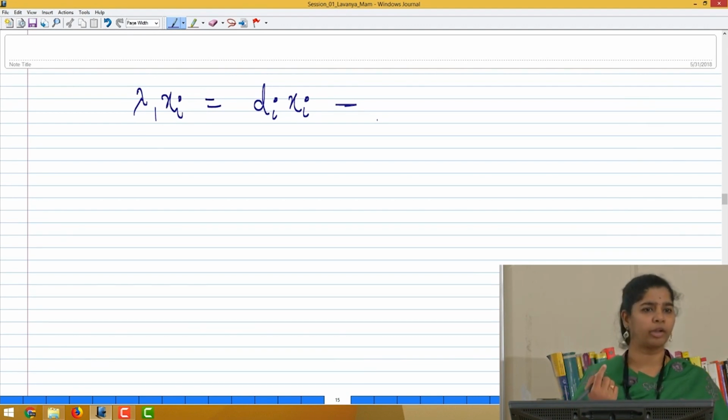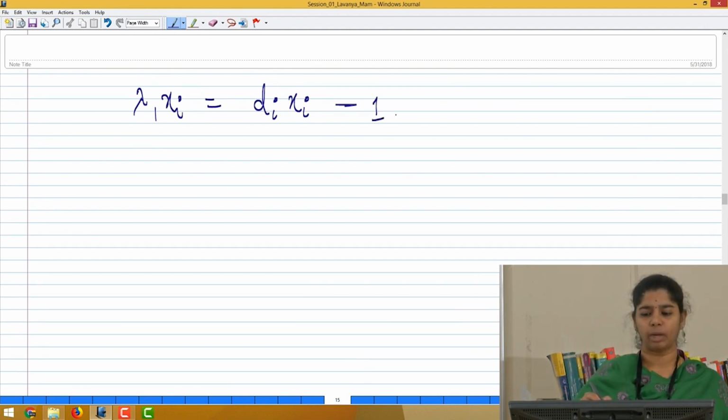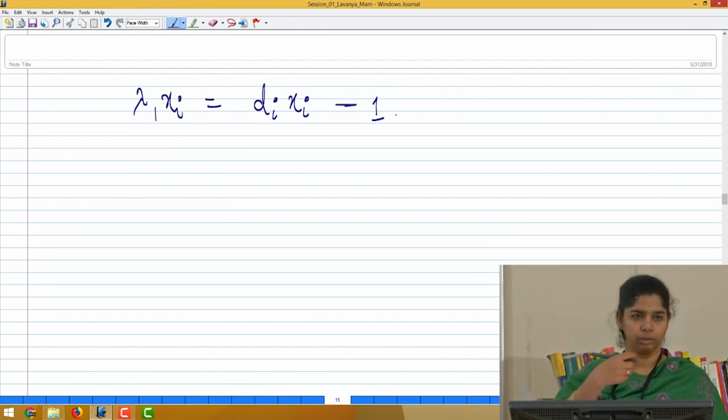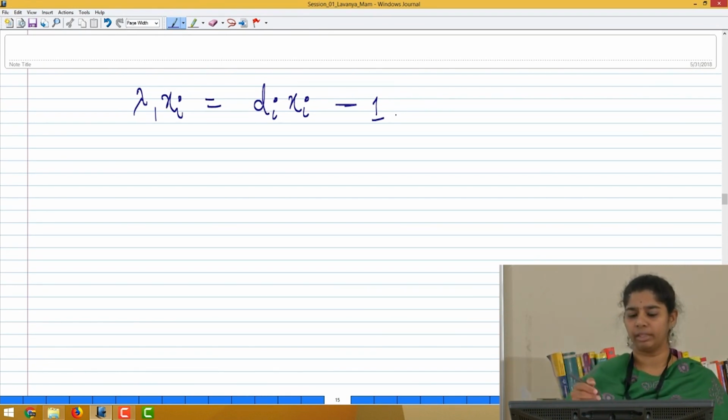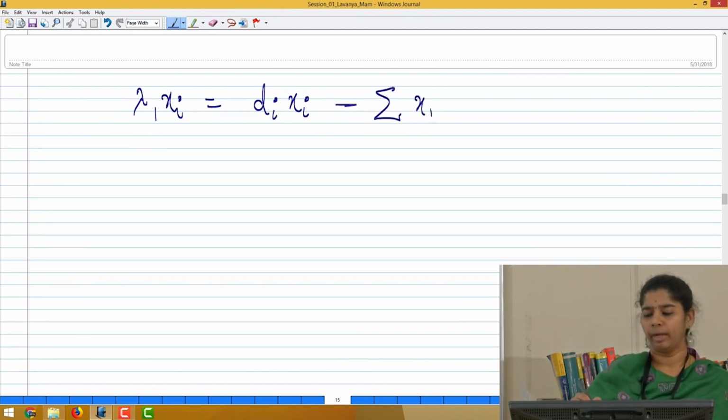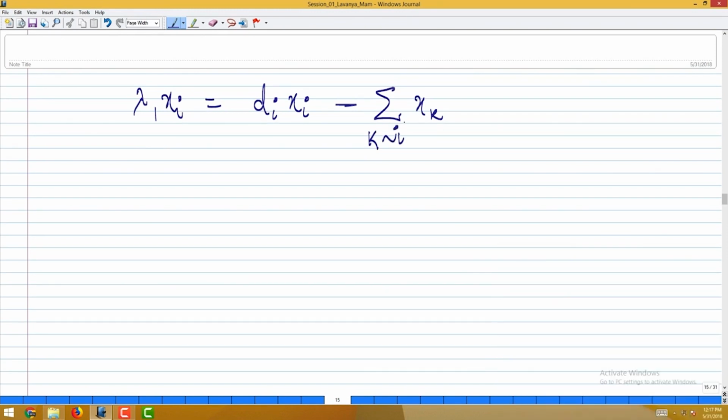In other places it is going to be 0, right. It is like minus 1 into all those positions where my i is adjacent to, I mean all those neighbors of i will capture. So, let me just write this as sigma x_k, where k is adjacent to i. Okay. So, similarly, if I write the equation for the jth x, let us capture the jth row